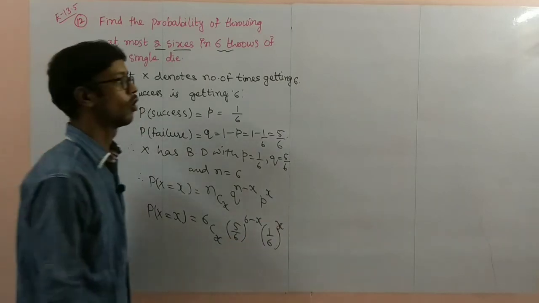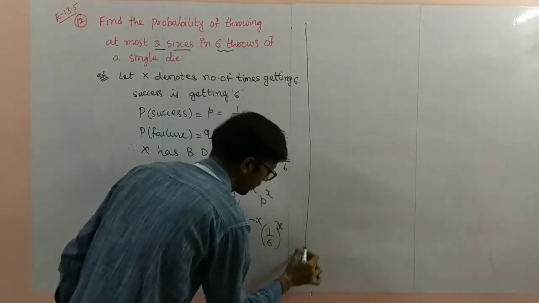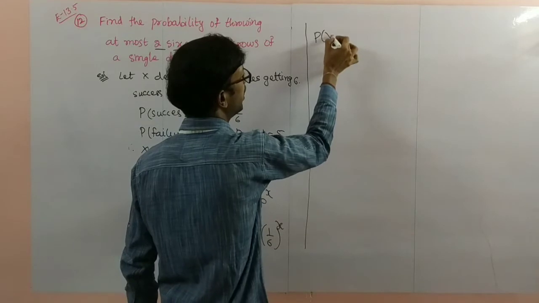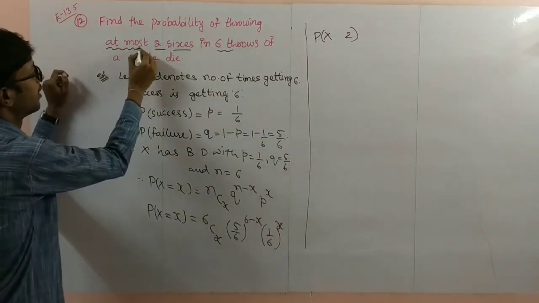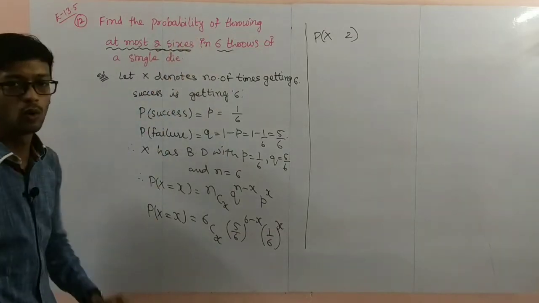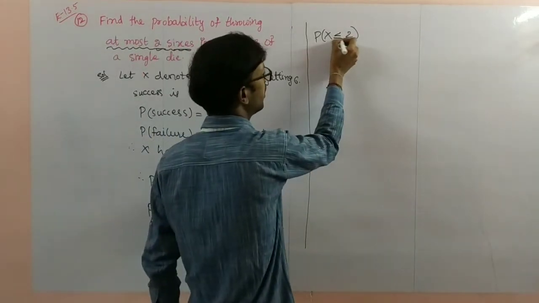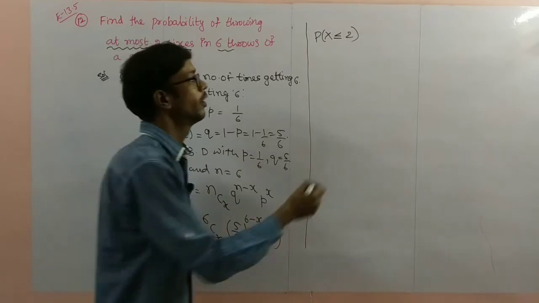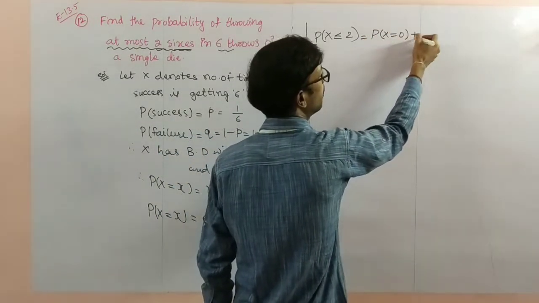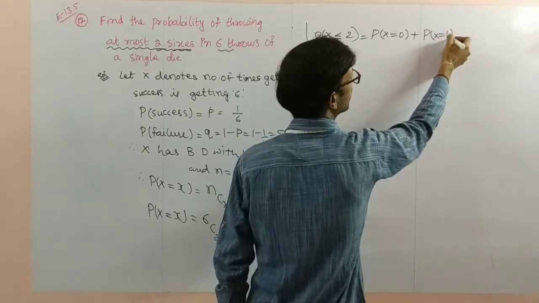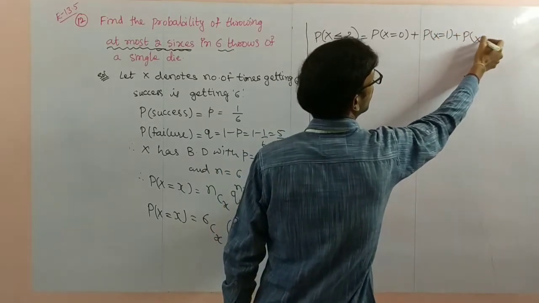So the question here: probability of X at most 2. At most means less than or equal to 2. So less than or equal to 2 means what you'll get? X equal to 0 plus X equal to 1 plus X equal to 2.